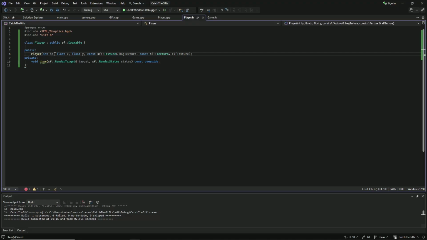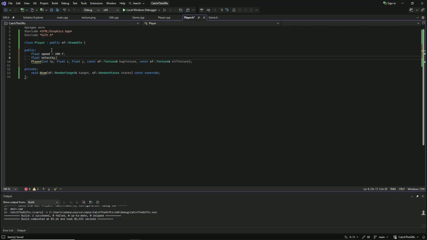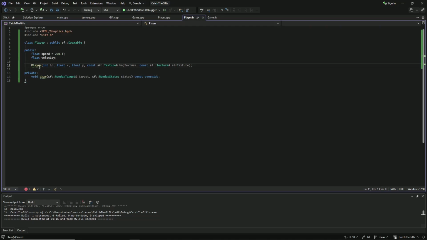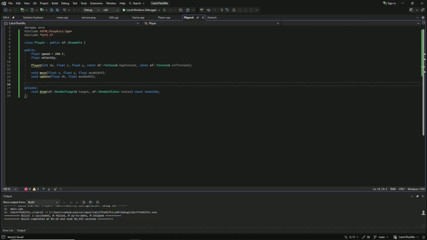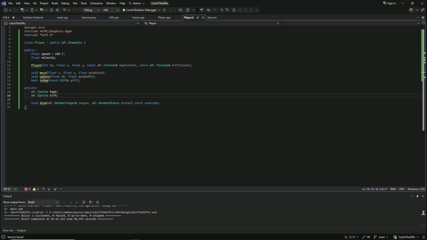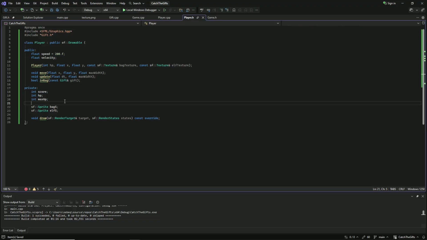We're going to need the health points of the player, the X and Y position, the bug texture, and the elf texture. Next, we will also need the speed and the velocity. And also, we need the move function, which is going to move our player around, and also the update function, as well as the boolean that checks if the present is inside the bug. So this will be the bug sprite and the elf sprite, as well as the score, HP, and the max HP. Okay, now that we have that, let's go to the player.cpp file.